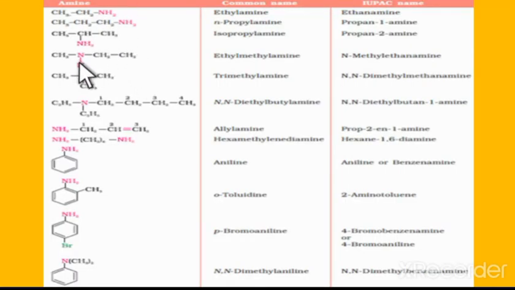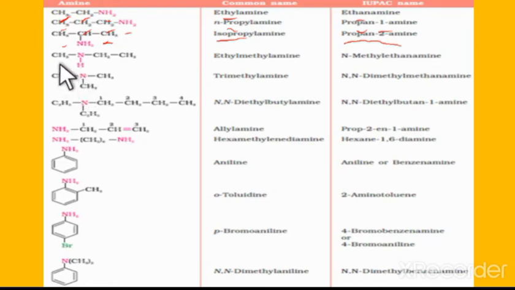There are some examples of these amines. Here, CH3CH2NH2: common name is ethylamine, IUPAC name is ethanamine. The other one is CH3CH2CH2NH2: n-propyl amine is the common name, IUPAC name is propane-1-amine. One more possibility can be there, so we need to mention the position of the amine, 1-amine. The other one is CH3CHNH2CH3: isopropylamine is the common name, and the IUPAC name is propane-2-amine.